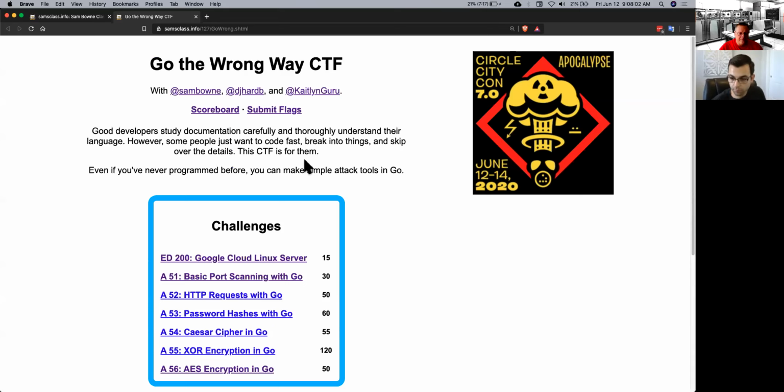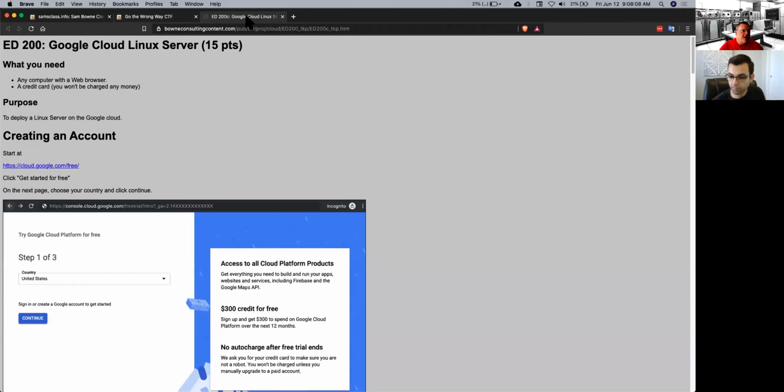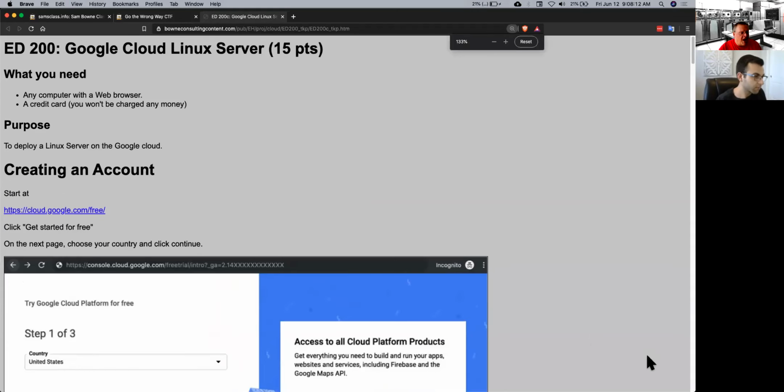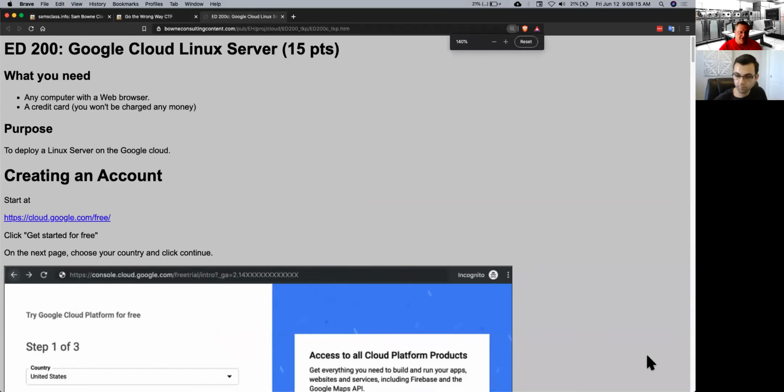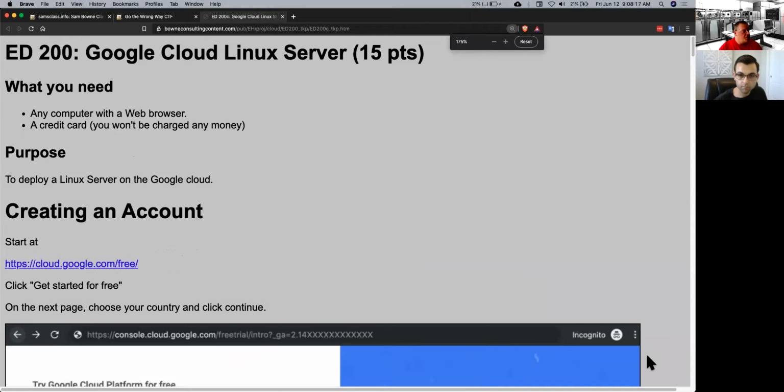And so you can use any system. You can run Go on Windows or anything. But what I did is I used a Google Cloud server. This is what I recommend. When I taught at Black Hat, I learned this is really the way to do this kind of workshop, to encourage everybody to use the same kind of system. Although in this workshop, it's probably fine if you use any kind of system you like.